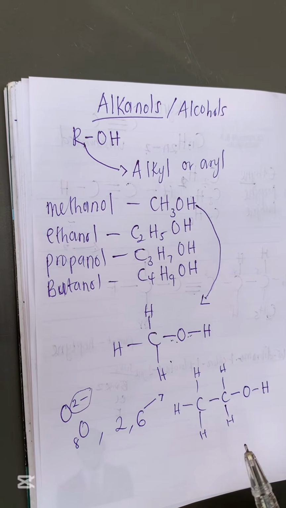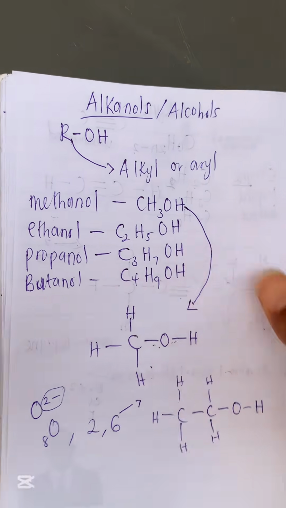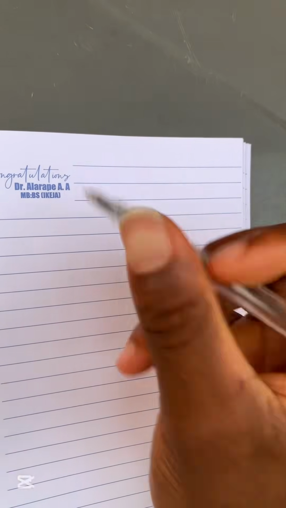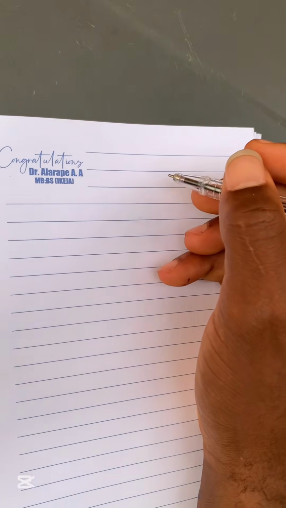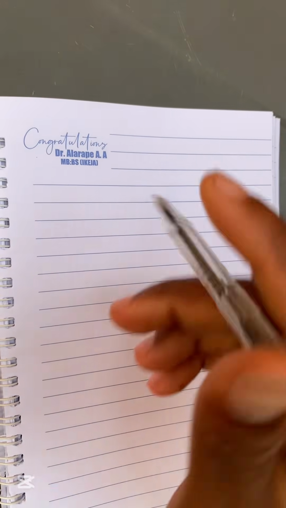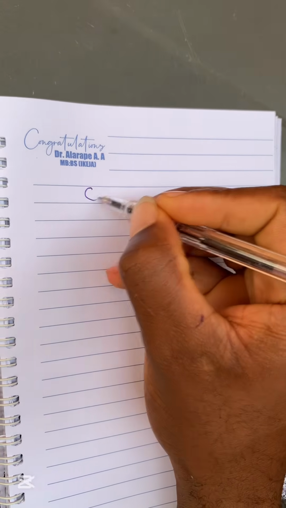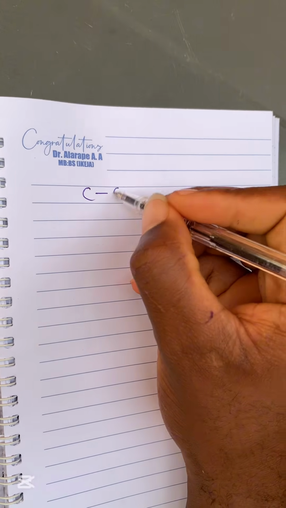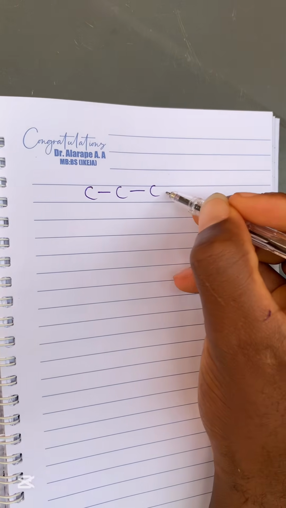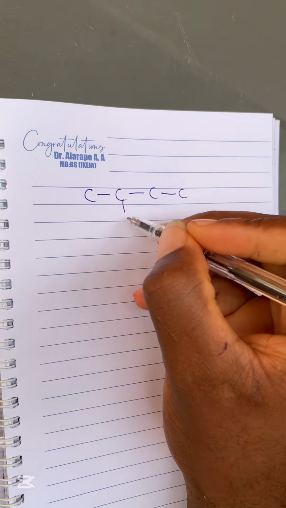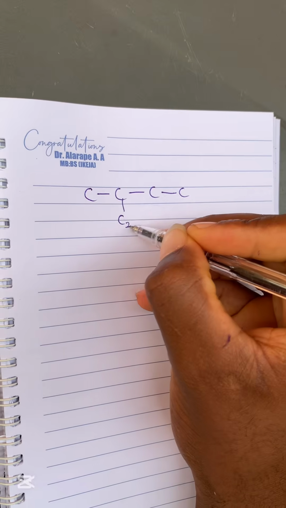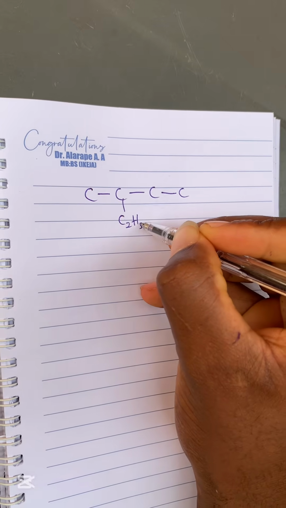Now let us move to the naming of alkanols, the IUPAC nomenclature of alkanols. So now I'm going to tell you the law of the IUPAC nomenclature of alkanols. It is very simple. It is more or less like the alkenes and alkynes. Let me just give you guys some simple examples.